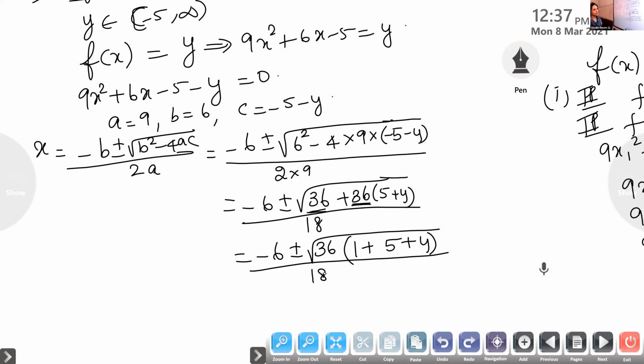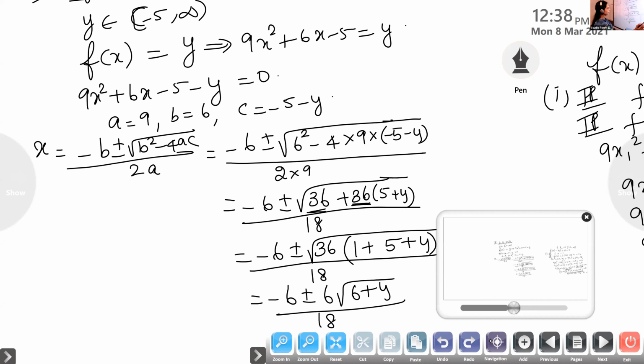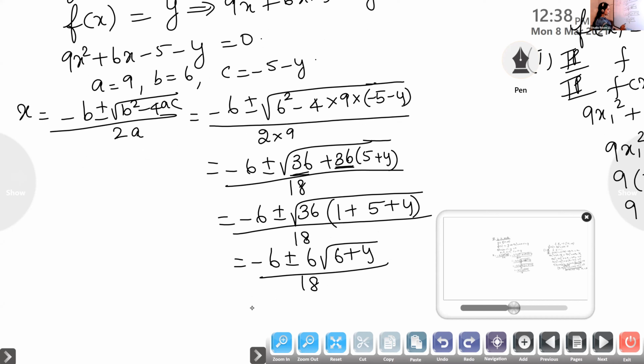Now what is root of 36? 6. So you can write this as minus 6 plus or minus 6 into root of 6 plus y by 18. Now from the numerator, we can take 6 as common.